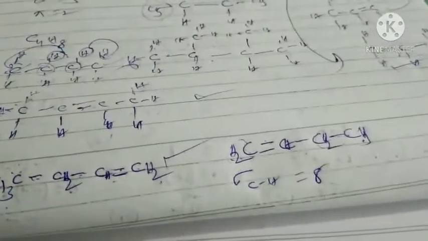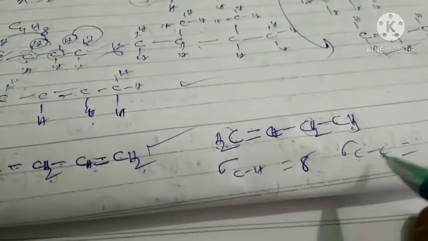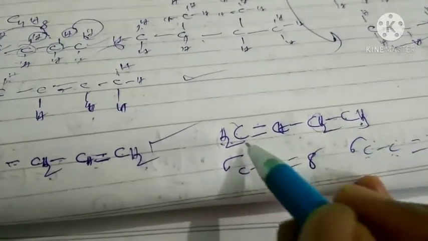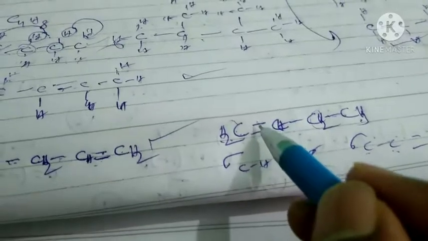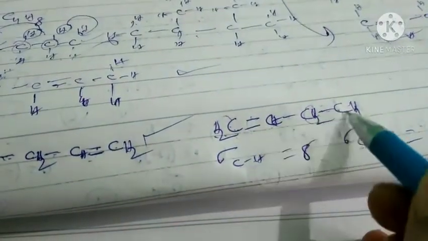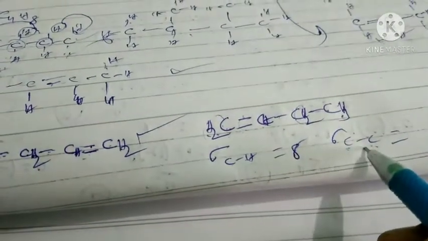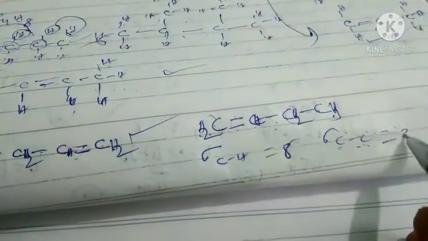Next, how many sigma C-C bonds? That means between carbon atoms, how many sigma bonds are present? That is the point here. Between these two carbons, a double bond is present. A double bond contains one sigma bond. Here between two carbons, one sigma. Here between two carbons, one sigma. So how many sigma C-C bonds? 1, 2, 3. That's it.